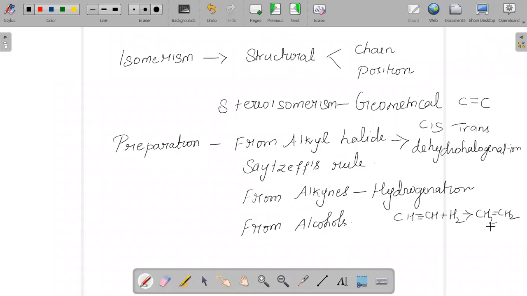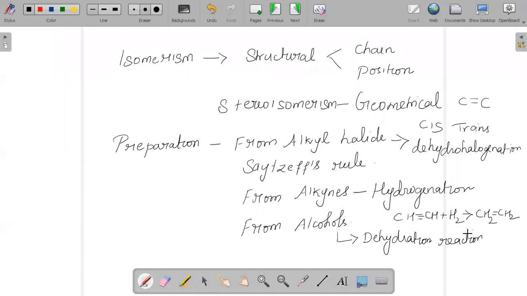And we can also prepare alkenes from alcohols. The method of preparation of alkenes from alcohol is called a dehydration reaction. It is very important from the exam point of view that we remember the naming reactions, because there is a possibility of questions being asked based on them.